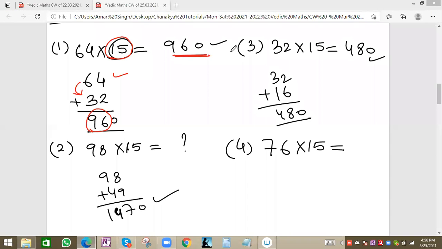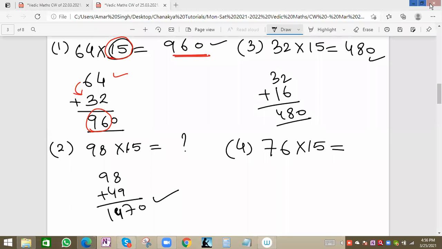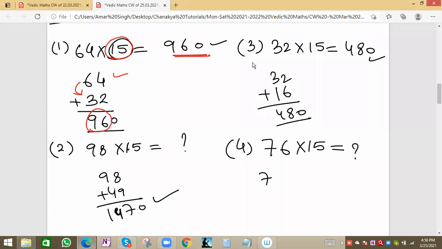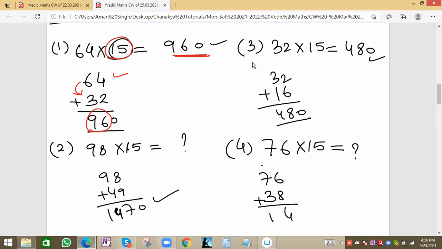What about the remaining students? Vedika, Soumya, please try this question. Sir, actually, this is from my mother's account, which I'm using. So 76 is there. Half of 76 we can get by dividing by 2: half of 7 is 3, 1 is remaining, 16, so 8. Simple division, simple addition. Add 8 and 6 is 14, 4 carry 1, 1 and 10 is 11. One 0 will be put because we are multiplying with 10. So that is the basic approach. 1140 will be the value.